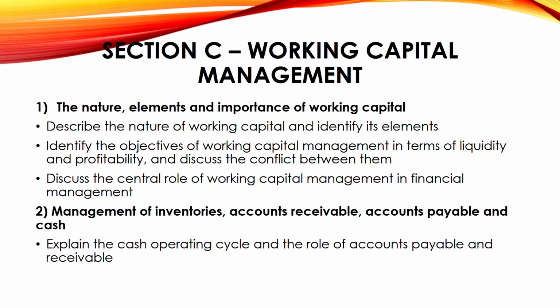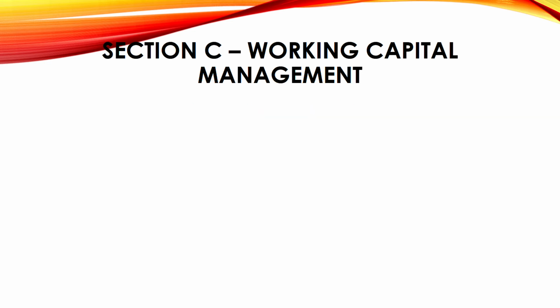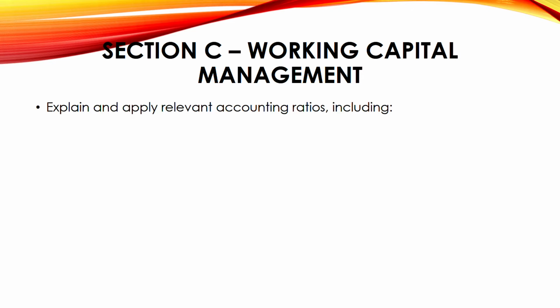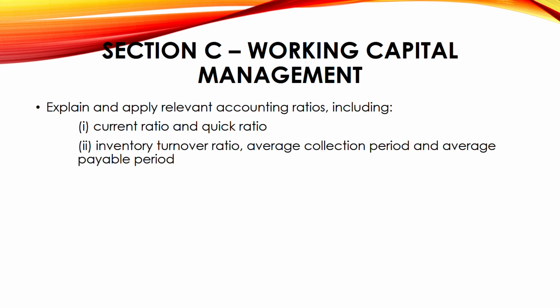Next, explain the cash operating cycle and roles of accounts payable and receivable. This is very important. Explain and apply the relevant accounting ratios. What are those ratios? Let's see. First, current and quick ratio, you shall be knowing it. Inventory turnover ratio, average collection period and average payable period. Sales revenue, net working capital ratio.